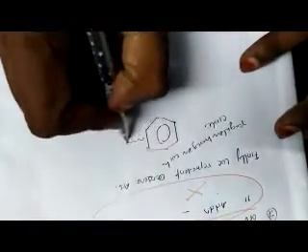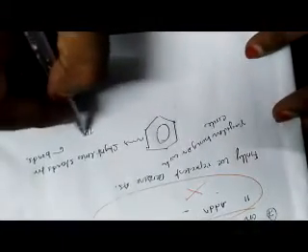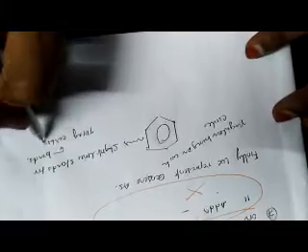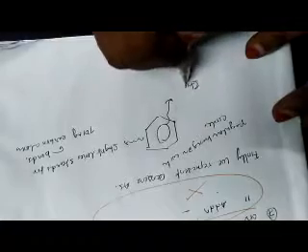So here these straight lines stand for sigma bonds joining carbon atoms, and this circle stands for a cloud of six delocalized pi electrons, also called extra half bonds.